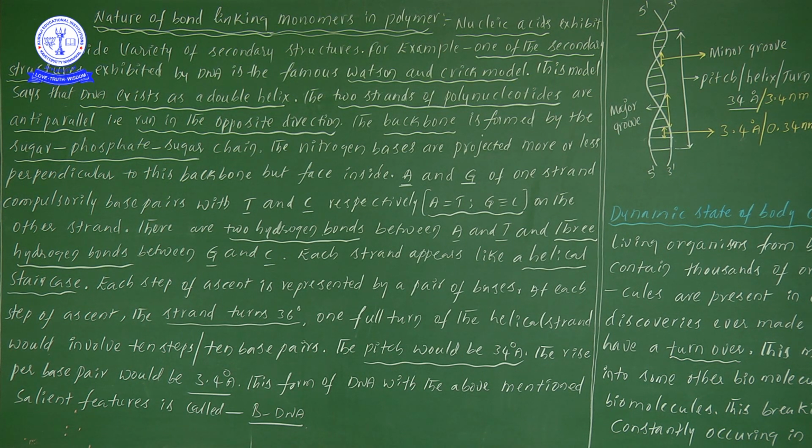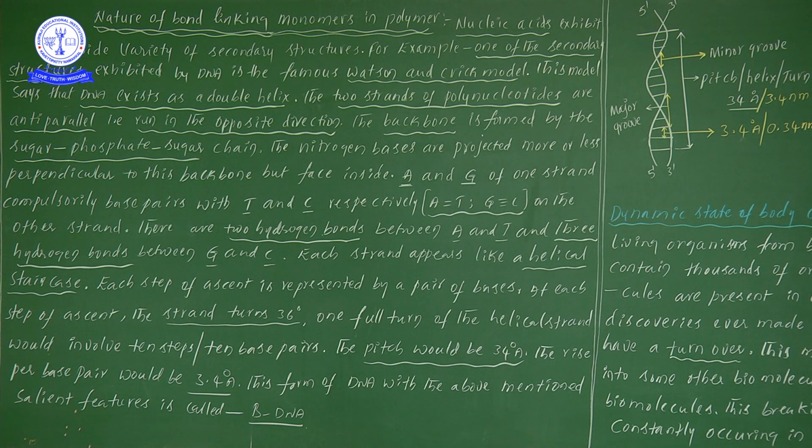Okay, and here count how many nitrogen base pairs are there. 10 base pairs must be there: 1, 2, 3, 4, 5, 6, 7, 8, 9, 10. So from here to here, 10 base pairs are there. Once you hear about base pairs, it means 20 nitrogen bases or 10 nitrogen base pairs. Do you understand? If you are writing 10, write base pairs. If you are writing 20, write nitrogen bases. Do not write pairs when writing 20.